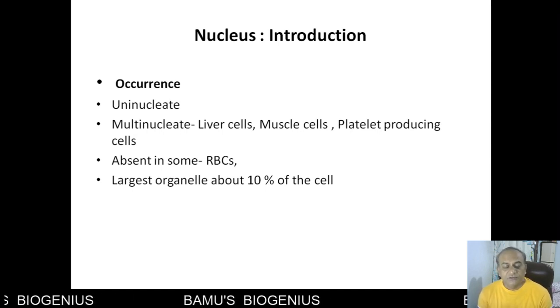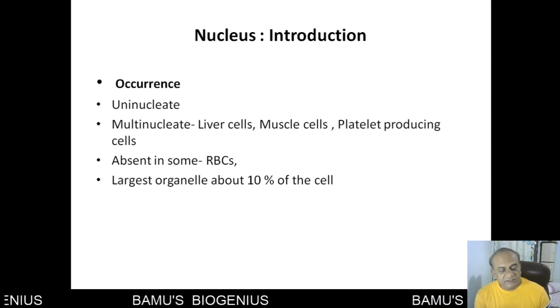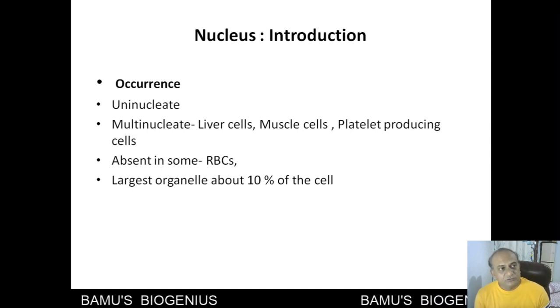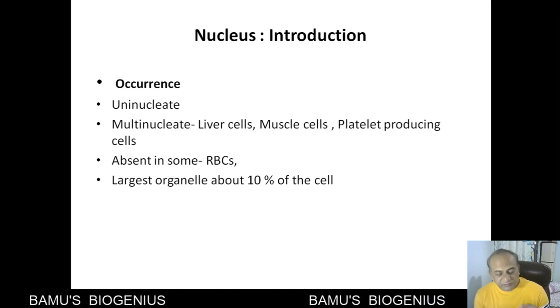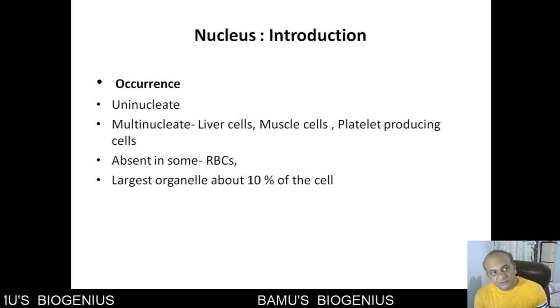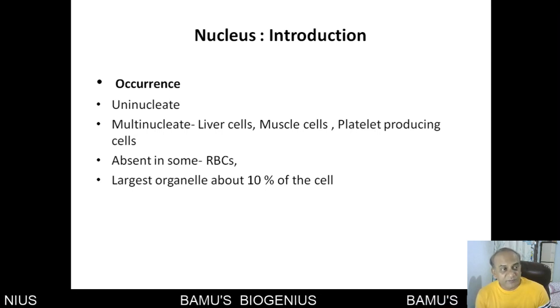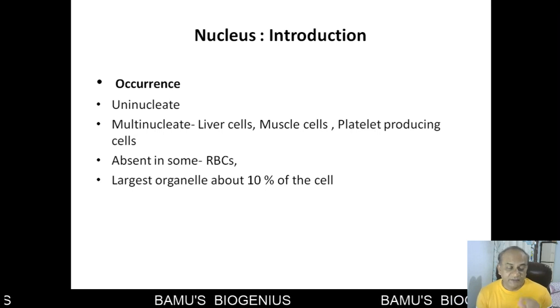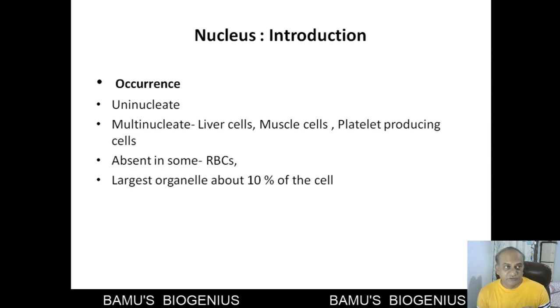This is because the diameter of the RBCs and the diameter of blood capillaries is very small. The RBCs squeeze through the blood capillaries, and if the nucleus were present, there would be a kind of resistance to passing through these capillaries, and that's why they have discarded the nucleus.